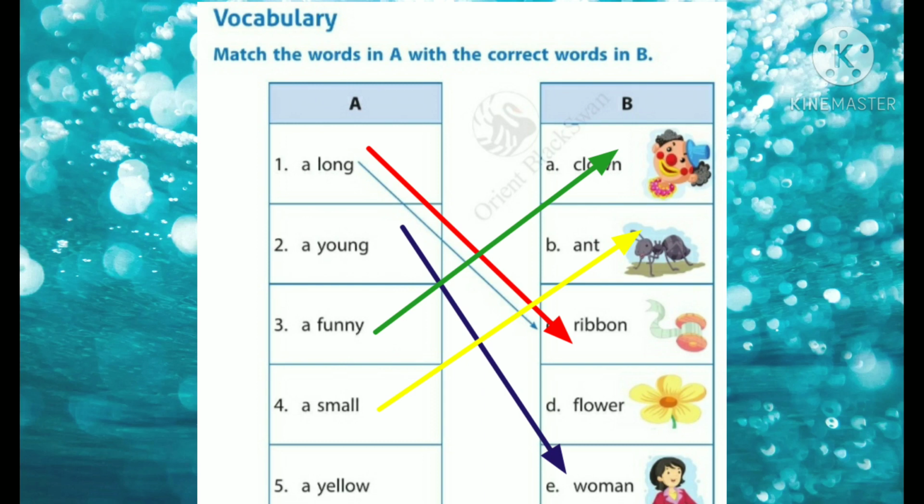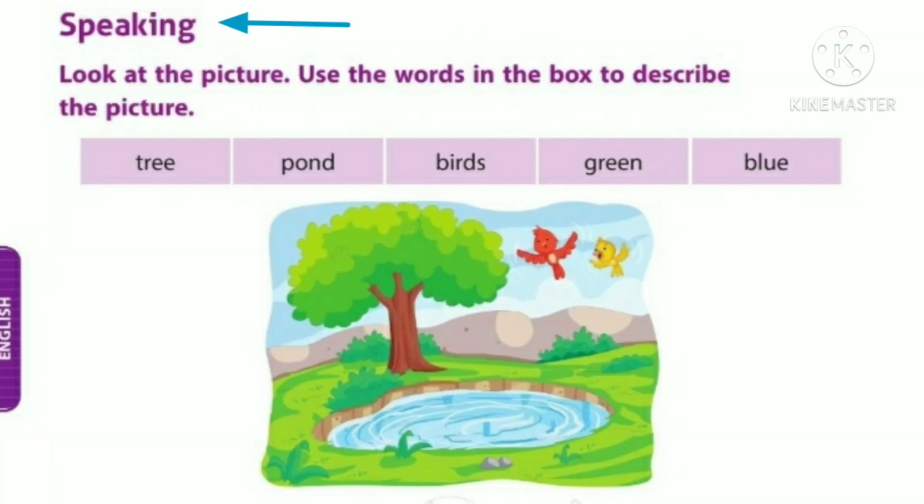A small ant. And five, a yellow. What is yellow here? Yellow in color. Can you identify from the picture? Yes, it is flower. A yellow flower. What is the spelling of flower? F-L-O-W-E-R. A yellow flower.